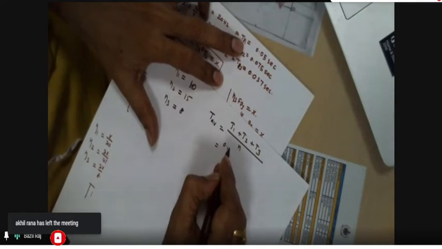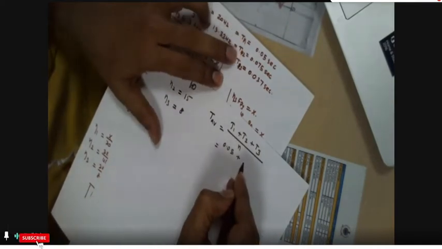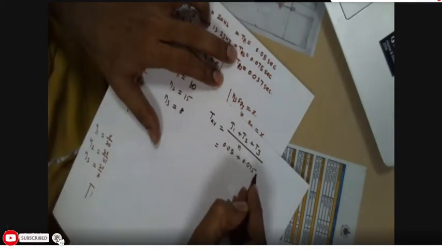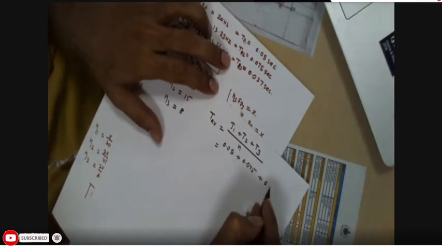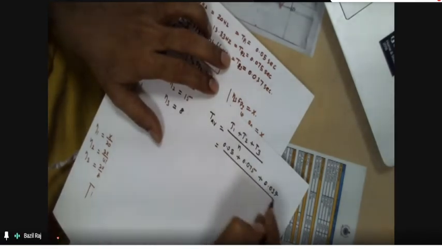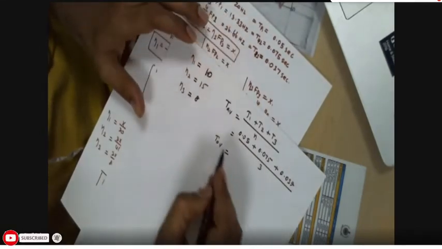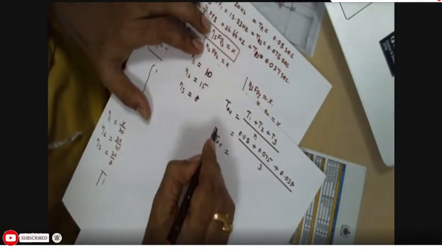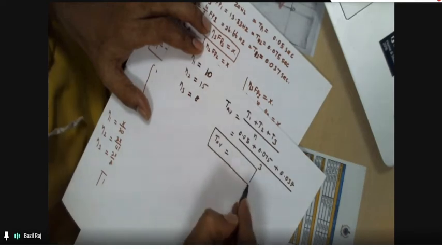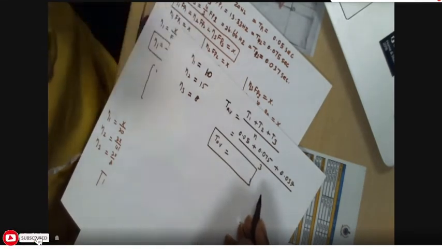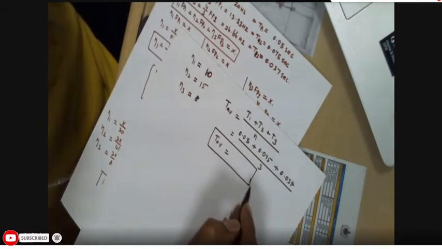For our case, TP1 is 0.05 plus TP2 is 0.075 plus TP3 is 0.037 divided by 3. That is equal to how much? TAV, that is the average time period, because we are staggering between PRF1, PRF2, PRF3. So the average time period is equal to